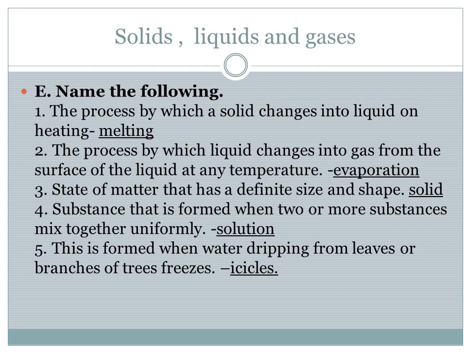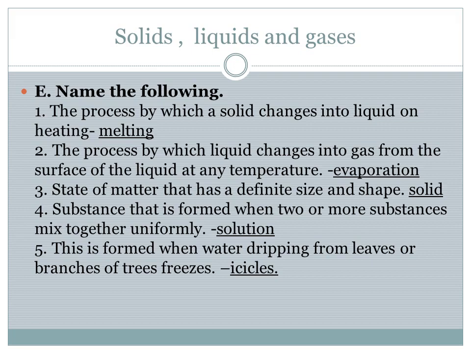Melting is the process by which the solid changes into liquid on heating. Second one, the process by which the liquid changes into gas from the surface of the liquid at any temperature, it is called as an evaporation.